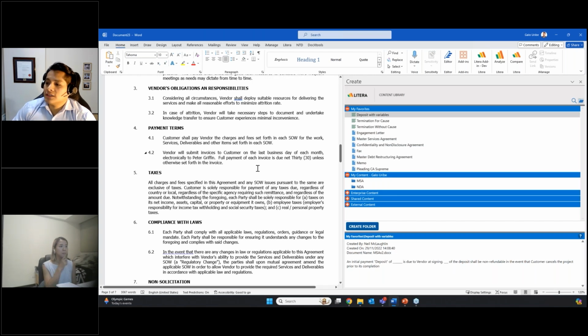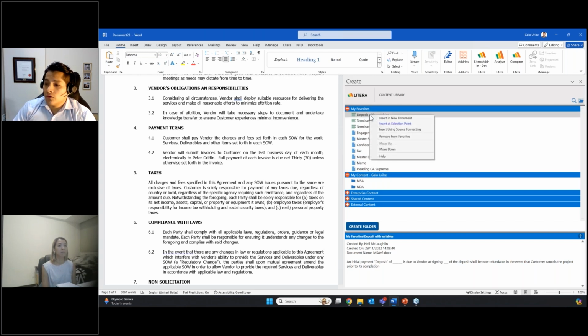So if I want to add this clause into my document, there are many different ways that I can do that actually. I can put my mouse where I want to insert that clause, go into the clause itself, double click it, and it will add it into my document. I can right click on the clause and insert it at selection point, basically where my mouse is.